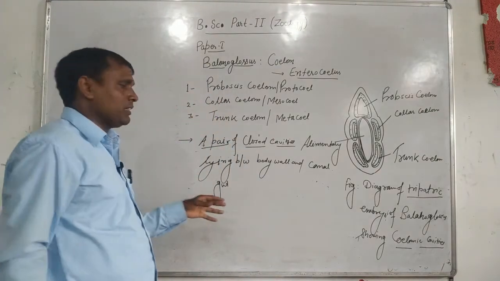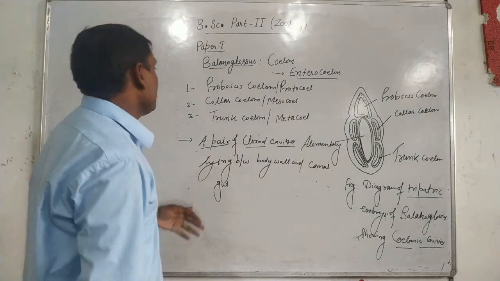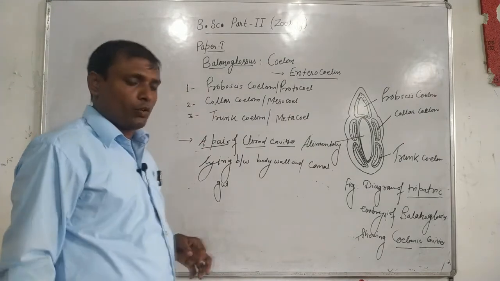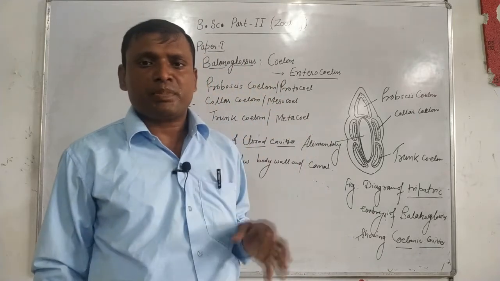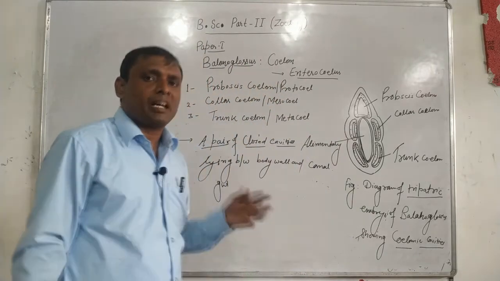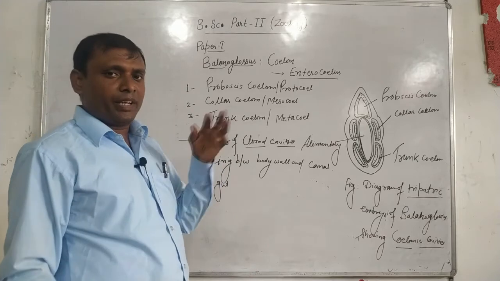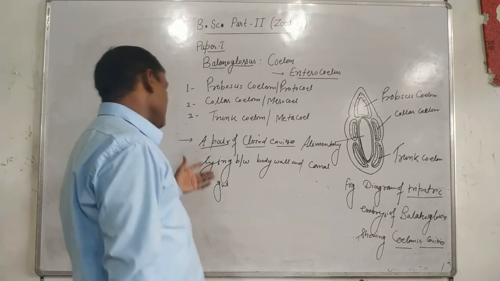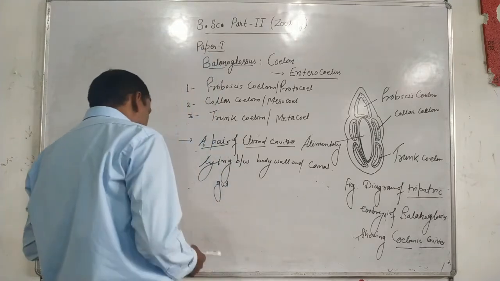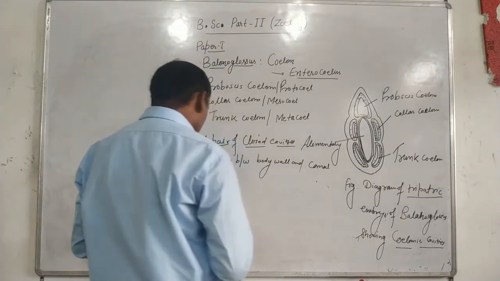There is a partition. Previously we saw that in the case of the collar coelom, an incomplete partition is present in the form of dorsal and ventral mesenteries, but here the partition is present but incomplete.